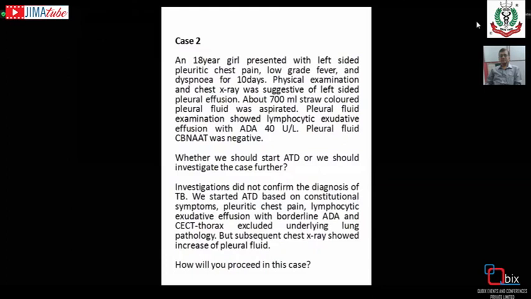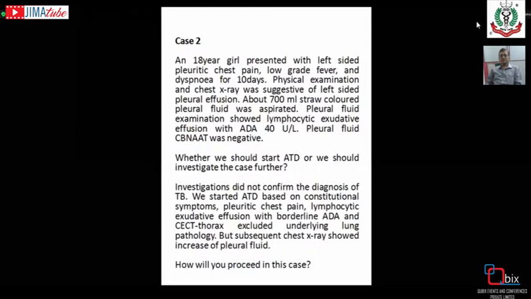And in this case, what we should do is exclude other causes of pleural effusion. So after aspiration, in this case, we can go for CT, to see whether the underlying lung is healthy or there is any disease. If the patient has cough and expectoration, sputum should be examined because in many cases of tubercular pleural effusion, there is underlying parenchymal lung disease, and so sputum may be positive for AFB or CBNAAT. And if all these things are negative, the diagnosis of tubercular pleural effusion should be confirmed by biopsy.